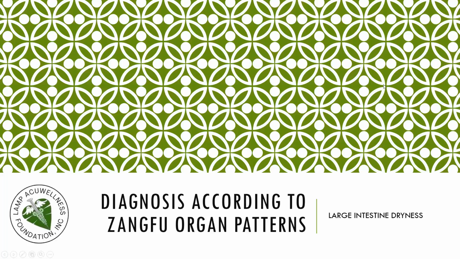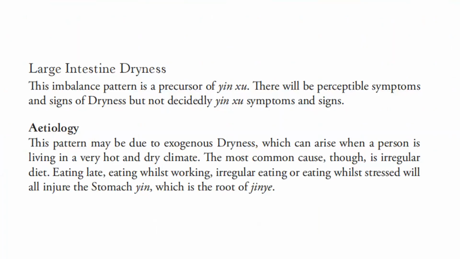Let's discuss diagnosis according to Zangfu organ pattern, the large intestine dryness. This imbalance pattern is a precursor of yin deficiency. There will be perceptible symptoms and signs of dryness, but not decidedly yin deficiency symptoms and signs. For the etiology, this pattern may be due to exogenous dryness, which can arise when a person is living in a very hot and dry climate.